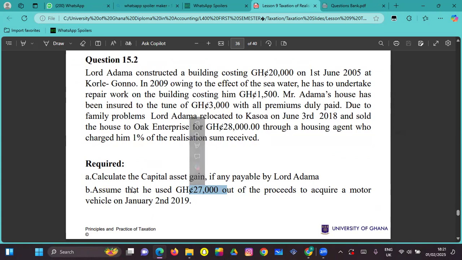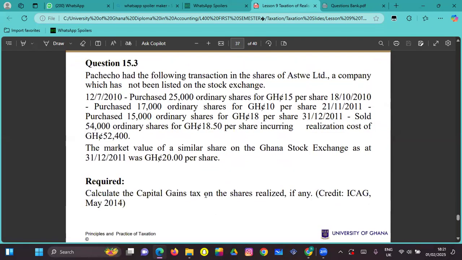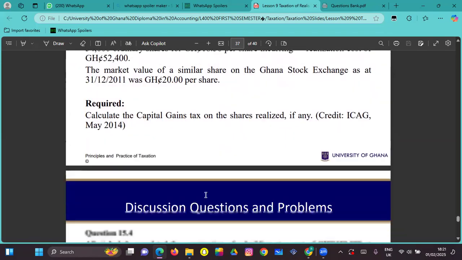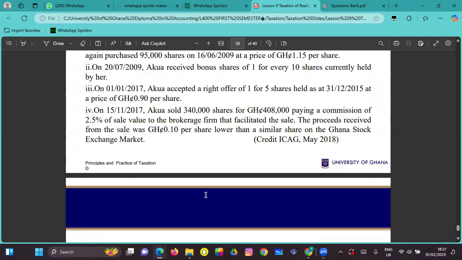But assume he had used 27,000 out of the proceeds to acquire a motor vehicle. This is not acquiring a building, it is a motor vehicle, so it is not a replacement. The person will not get a replacement relief, right? So another one is here. Another one is here. You can look at it and then solve them.